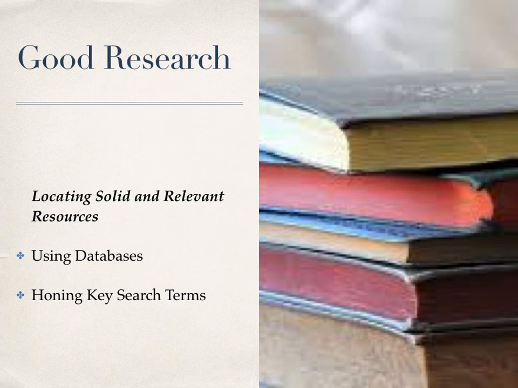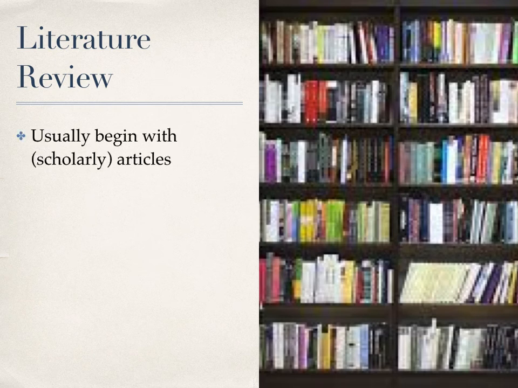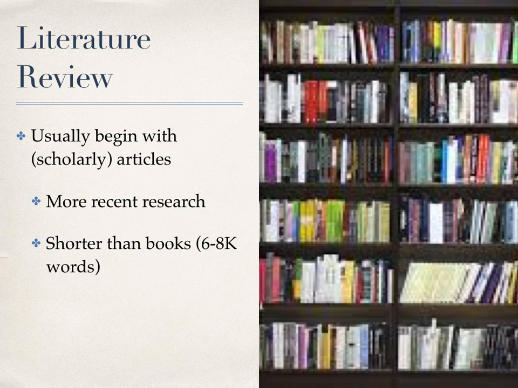The first decision to make is related to the kind of research that you're doing. If you're working toward a literature review, as you will be in our course, you'll often want to begin by searching for relevant scholarly articles, since these will, first of all, provide a window into the most recent research available, and secondly, they're just simply shorter, easier to work your way through, and they often represent within them the content of relevant books and will list some of these in their bibliographies.